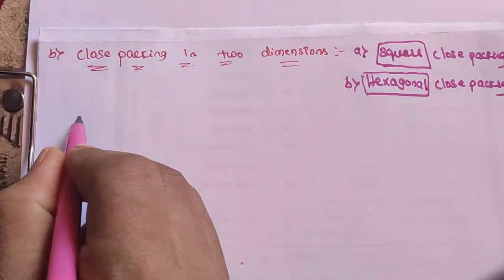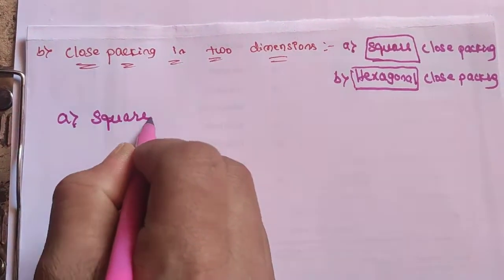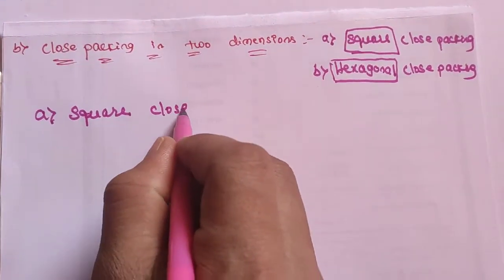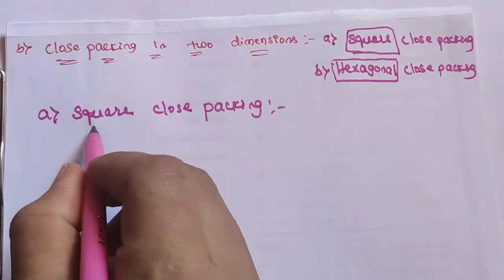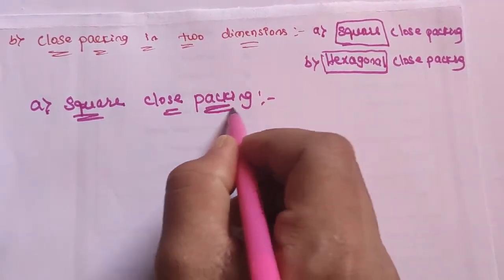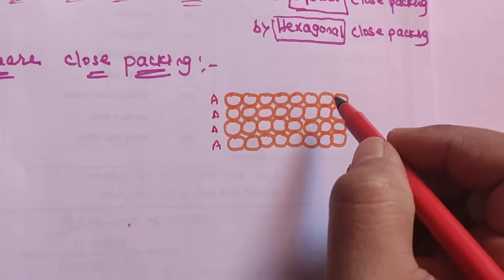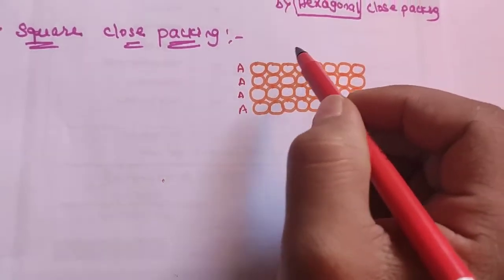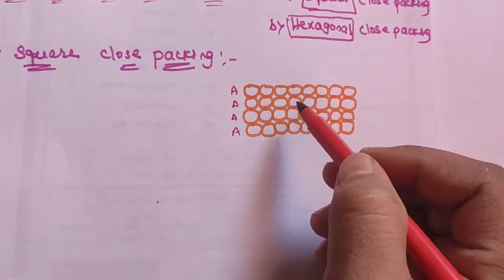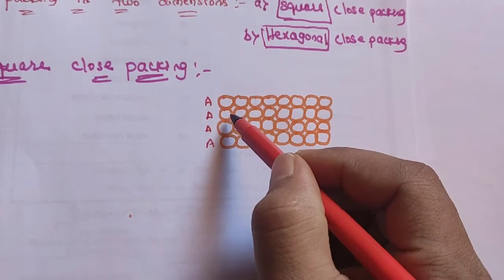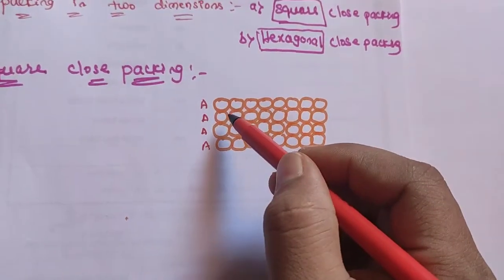First we shall discuss square close packing. How is the arrangement in square close packing? The spheres of the second row are placed right above the spheres of the previous row. See here, this is the second row placed on the first row, and the third row is placed on the second row.